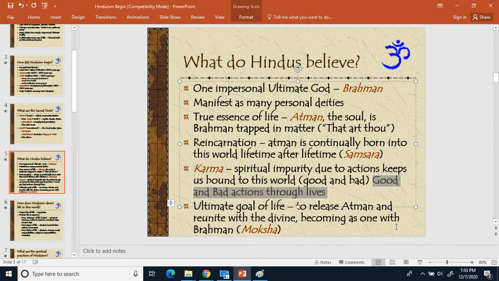Now, if you have good karma, you get reincarnated as good things. Bad karma, you get reincarnated as bad things. So if you do a good job as a person, then in your next life, you'll be born as a better person. Although in Hinduism, a better person would be like a priest. If you do bad in your karma, then you get reborn not as a person, but as an animal, like a deer. And if you're a good deer, then you get reborn again as a human. If you're a bad deer, then maybe you're an ant, and if you're a bad ant, you get down even further. But in any case, that's how it works. Good karma, better stuff. Bad karma, worse stuff. Humans are always considered to be at the top of the karma pyramid.